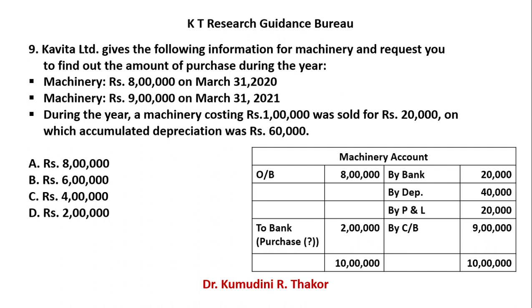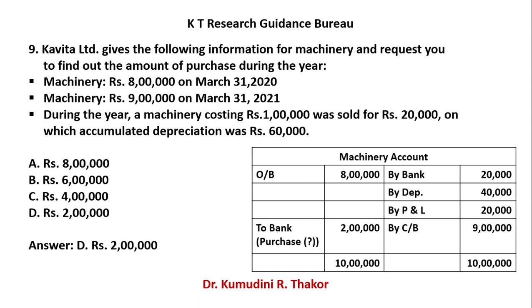Now check the alternatives A, B, C, D. In D, rupees 2 lakhs is given. So your right answer is D, rupees 2 lakhs. So in the exam, they can ask the question in any way. But if the logic and fundamentals are clear, you can solve any type of example.